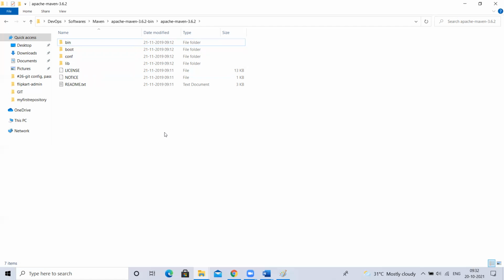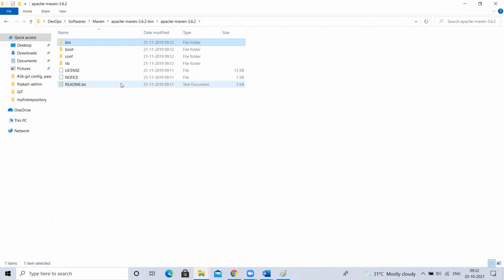Now, ls is a Linux command. That Linux binary, the ls binary, will be present in the bin folder. So when you type ls, as the ls binary is present in the Linux bin folder, it can understand. But the mvn command is the Maven binary, which is present under this bin folder. Now, if I go and type mvn on my Linux or Windows terminal, will my operating system be able to understand Maven commands by default?